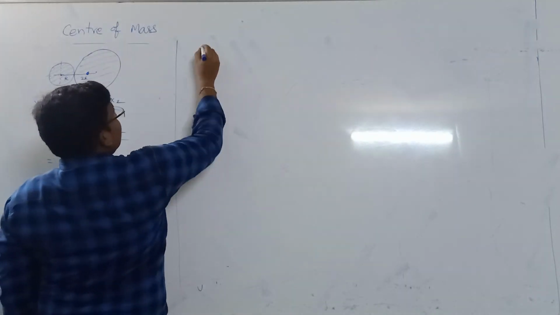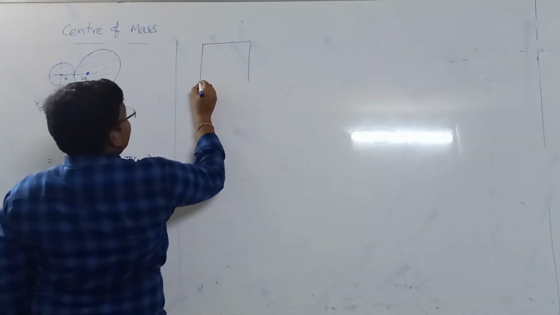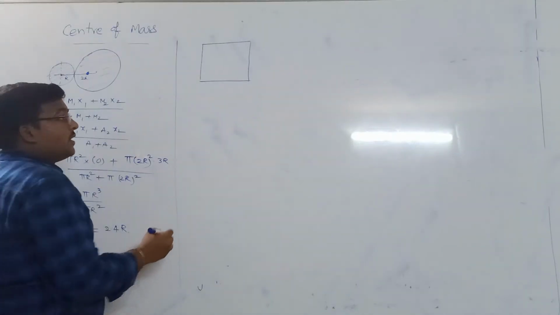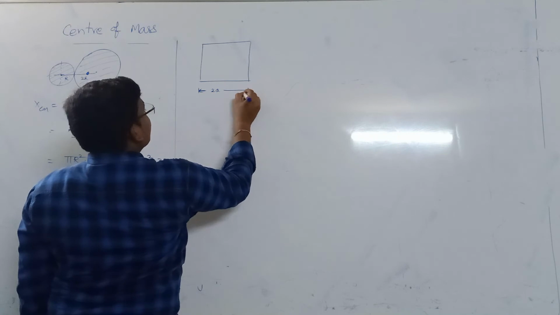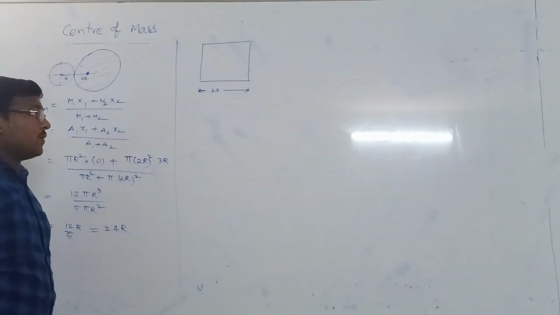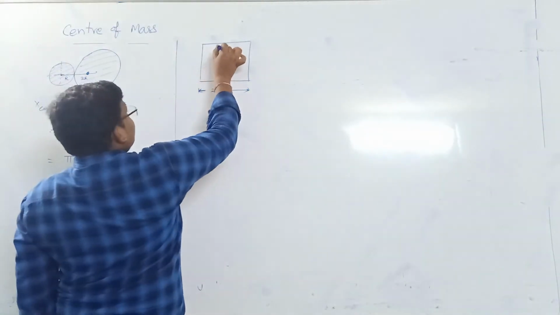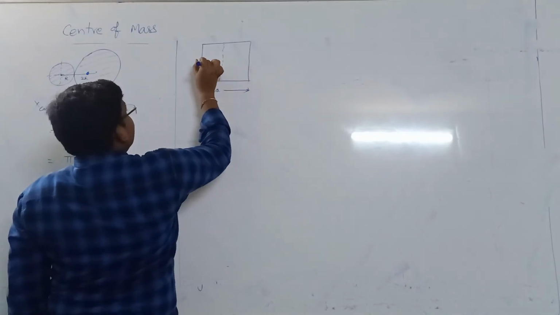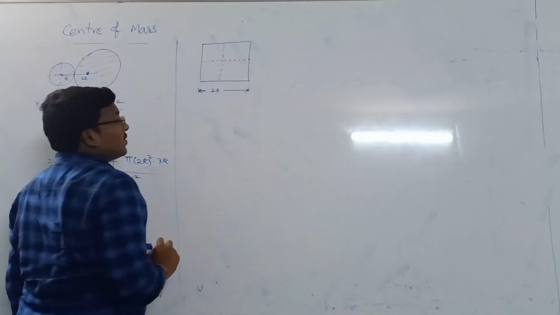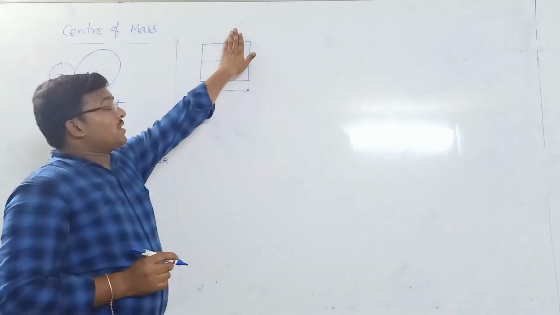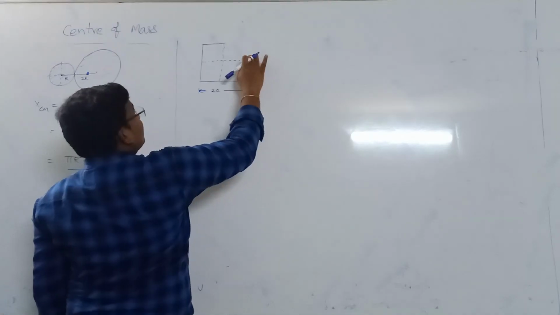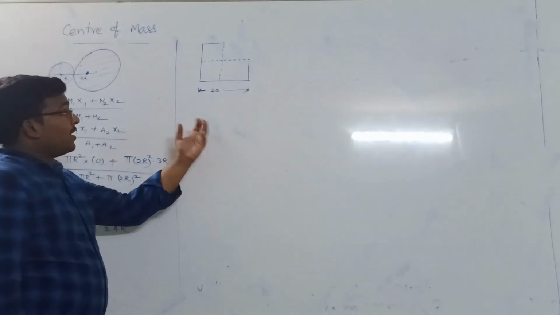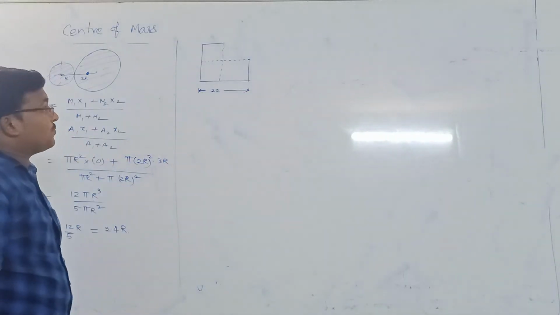For example, there is a circular plate of side 2a, so that I can just divide it like quadrants. Now this portion is removed. If this portion is removed, now where will the center of mass be?